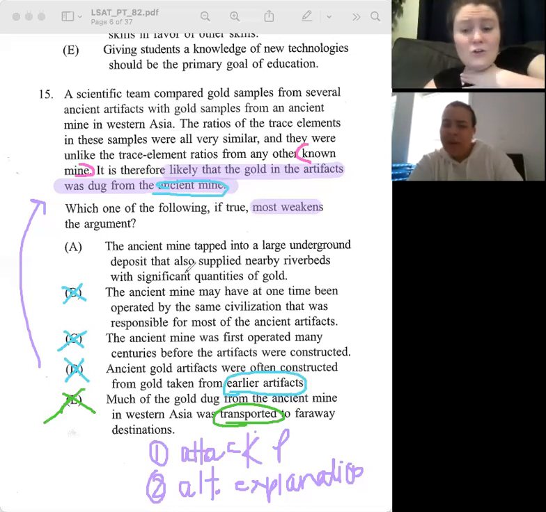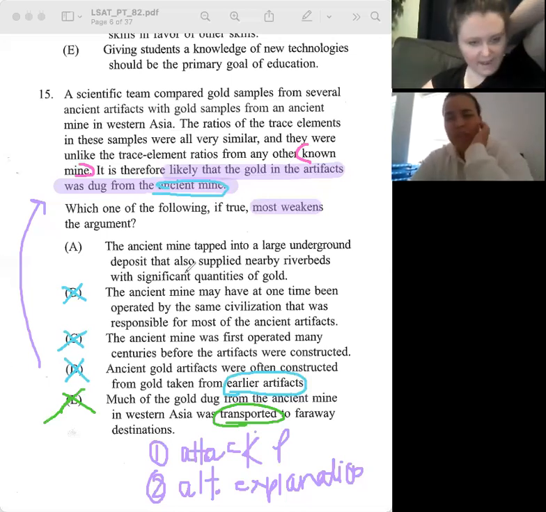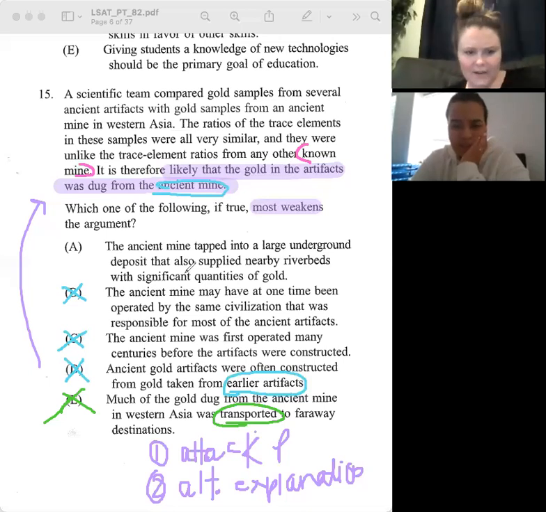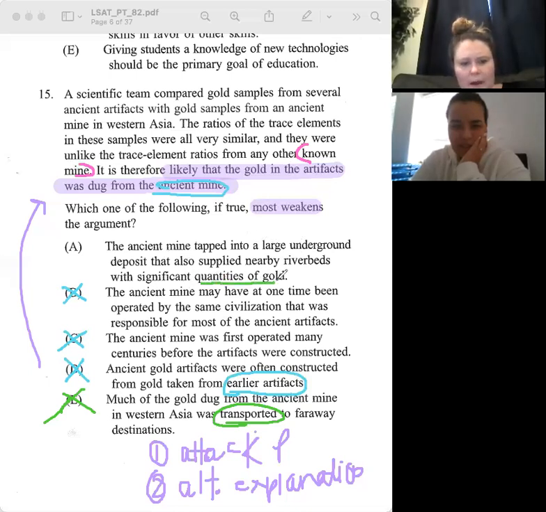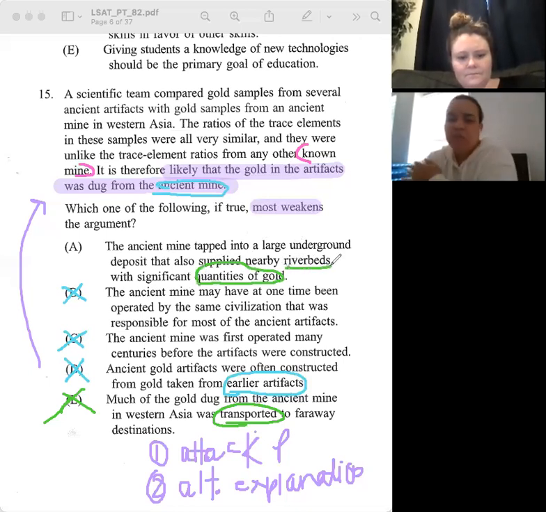I don't love A. I remember doing this question and I didn't love it because I was thinking, this ancient mine tapped into a large underground deposit that also supplied nearby riverbeds. Is this gold still coming from the ancient mine? But I think what this is saying is that it actually is coming from the riverbeds, not the mine. Right.